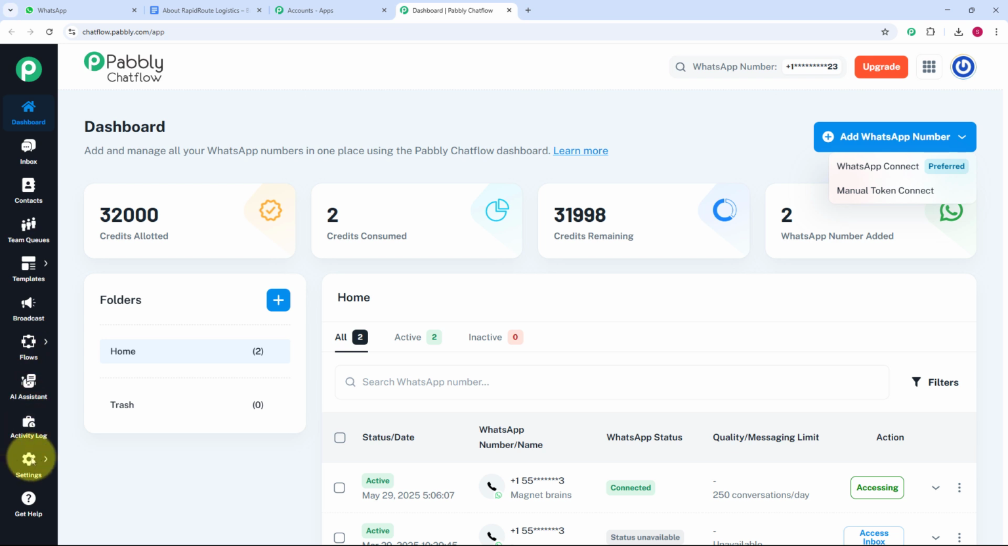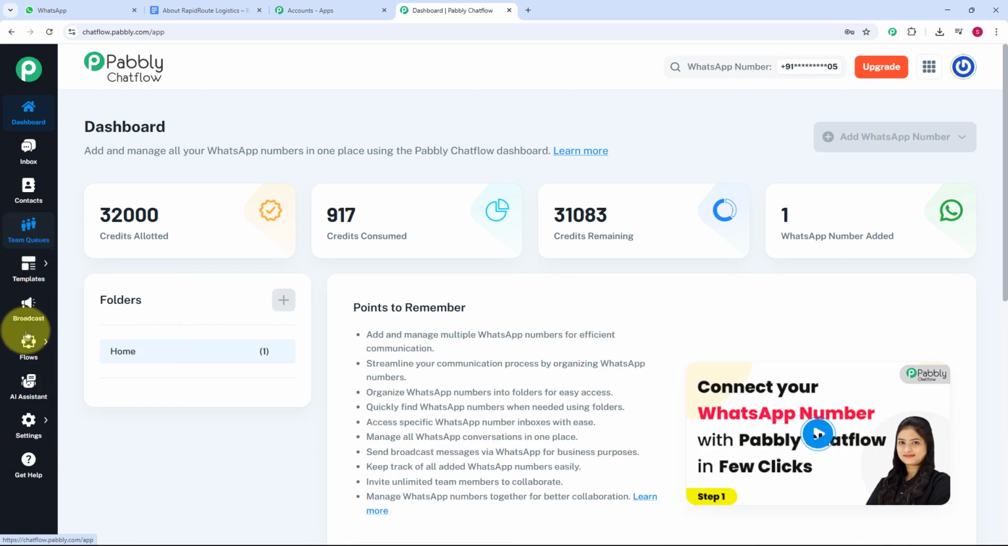On the sidebar, you can see these are the features provided by Pabbly, such as inbox, contact, team queues, templates, broadcast, flows. For creating a chatbot, we use flows. Now we are getting the AI assistant, activity log, settings, and get help. If you want to know more about these features, you can find the video link in the description given below. Now for creating the AI assistant, we just have to click on AI assistant over here.